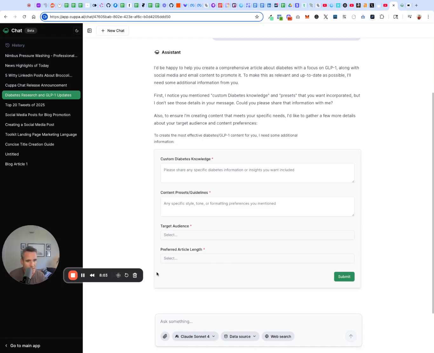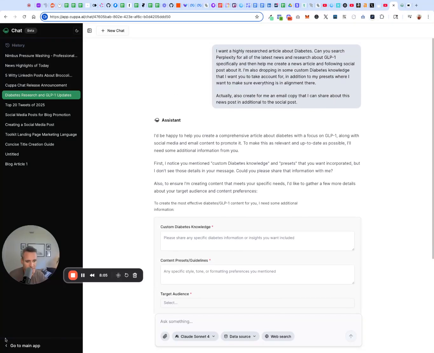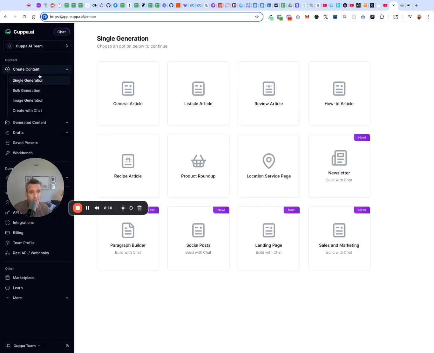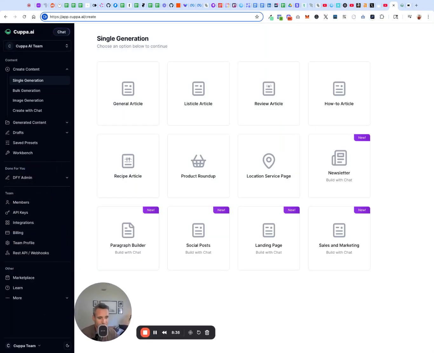So again, you can find that right here, create with chat. And also in single article generation, it will show you each of these, which will direct into chat. By the way, you can do any of these in chat as well. Obviously, these are templates, but feel free to give these a try in chat as well, because it does work. And so that's it for chat. There's definitely more features coming soon. I know it might seem basic, but trust me, once you hop in and start pinging the assistant, you'll see how this is going to evolve, which is pretty exciting.